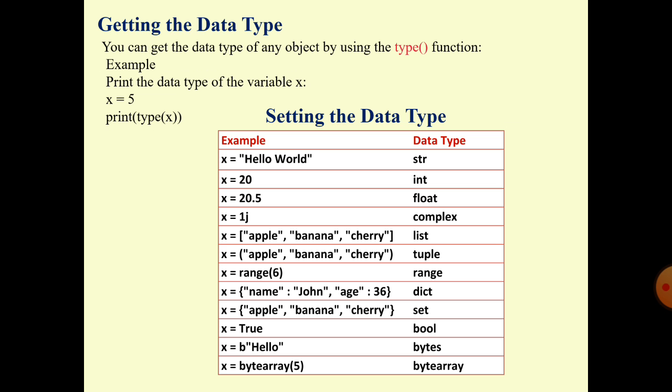Next, getting the data type. Suppose you want to know the data type of a variable, and I don't know what type of value the variable stores. By using a function, type, we can know the type of the variable.